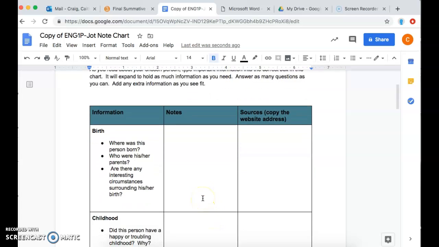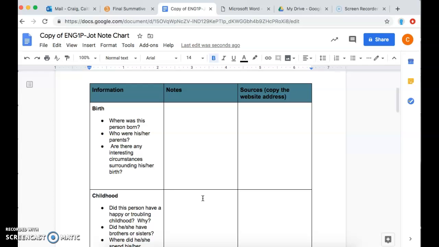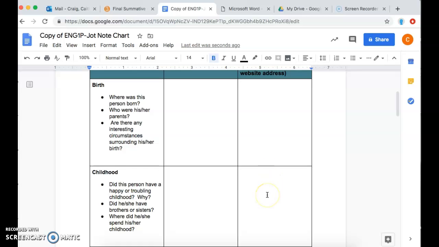This is just a general guideline to make sure that you are covering a lot of the important stuff. So you can use this chart and submit it when you're done your presentation, so it's like a rough draft of what you've done. So the birth of this person, who their parents were, some of their background, childhood information. You would write some notes about it here, and then you could put the website that you got it from in this box here, and that way you don't have to go back at the end of your presentation and try and figure out where you found all your information from. It'll help you keep everything organized as you go along, so you're not scrambling to figure out, oh, which website and article did I find that information from, when you're done and you're making your reference page.